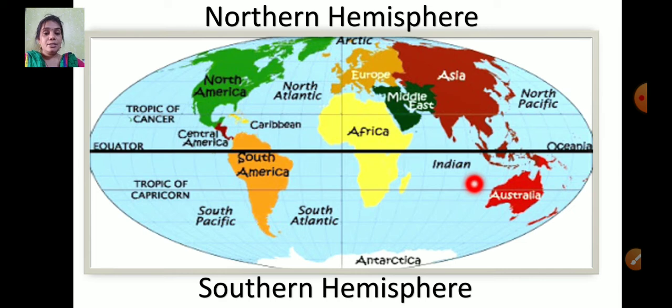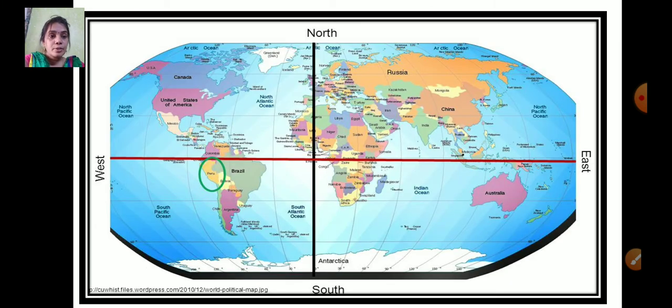Which are the countries located in the southern hemisphere? Like Australia and South America, etc. So in the northern hemisphere, countries like Asia, Europe, North America, and in the southern hemisphere, countries like Australia, South America. And our India also lies in the northern hemisphere. So can you see India here? Yes, so it also lies in the northern hemisphere.